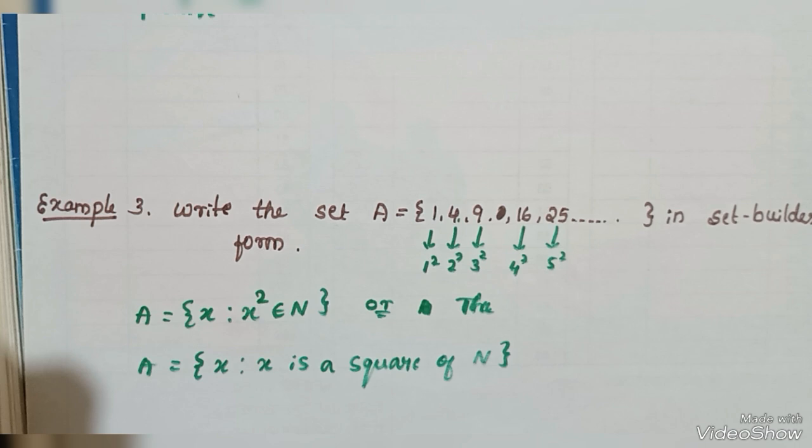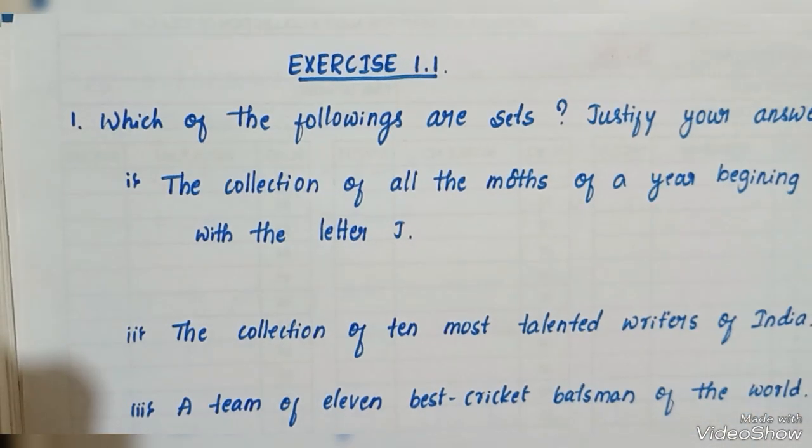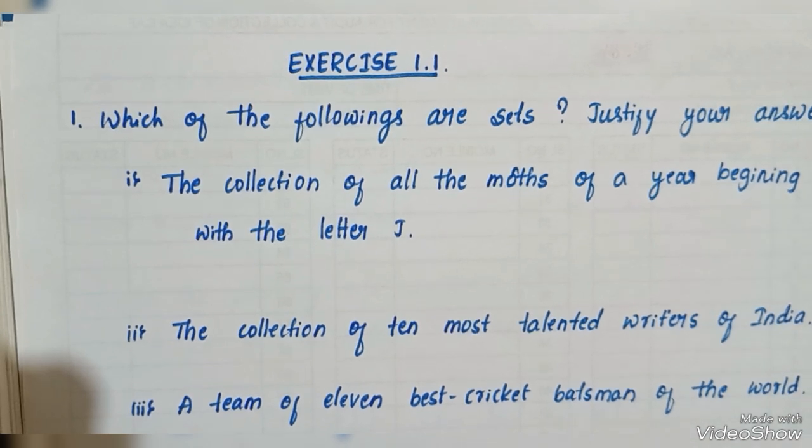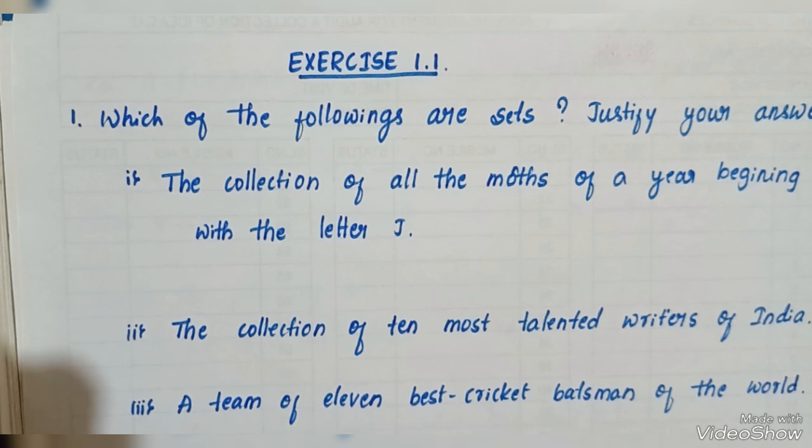Now we have to discuss the exercise problem. Here is exercise 1.1. First question: which of the following are sets? First we have to check the sets. Justify your answer. The first question is the collection of all the months of the year beginning with the letter J. How many months are there in a year? There are 12 months in a year.